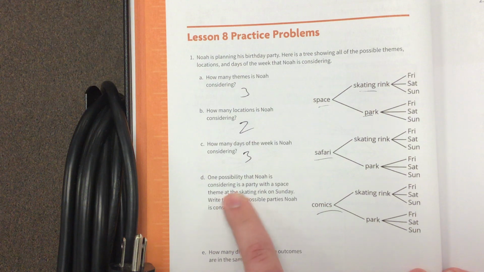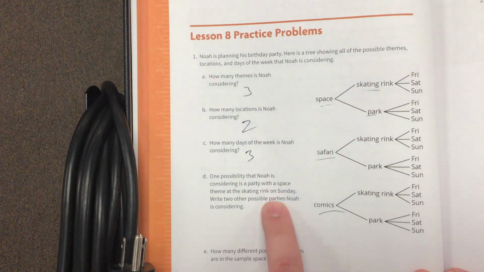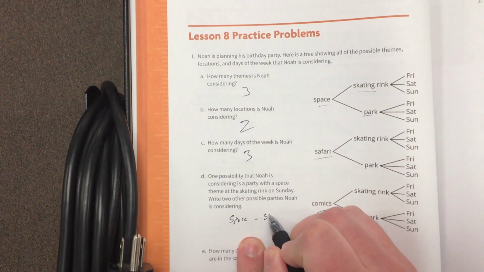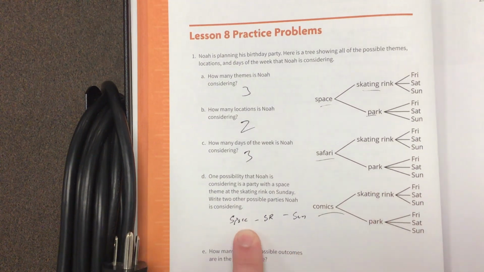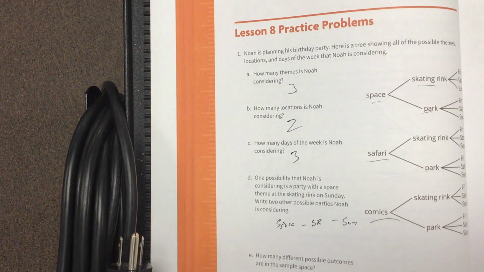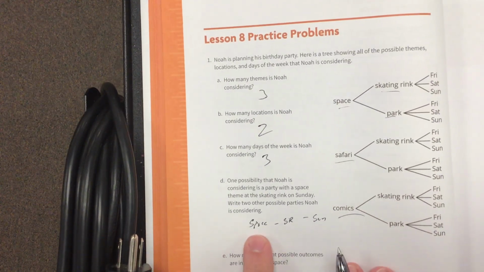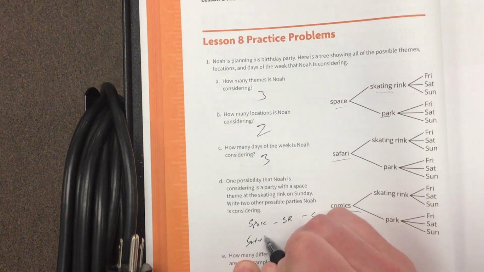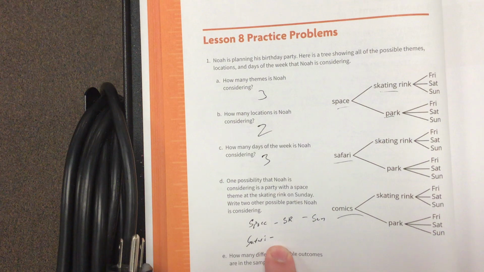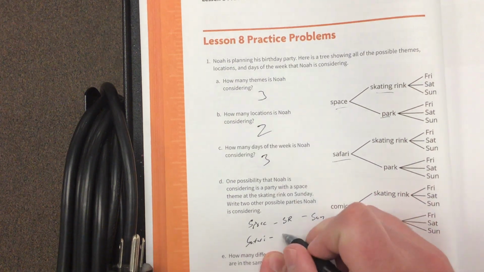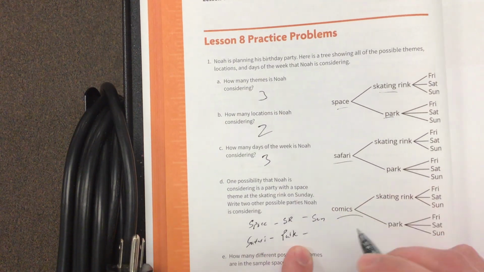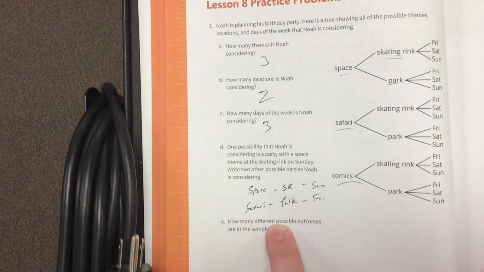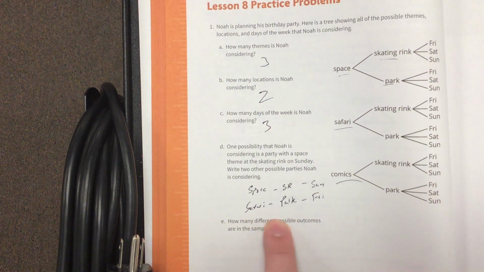So now for D, it said one possibility that Noah is considering is that his party would be space themed at the skating rink on Sunday. And I wanted you to write two other possibilities for that one. What theme do we want to pick? Brenna? Safari. Where do we want our safari? At the park. And what day? On Friday. So that is one possible outcome.